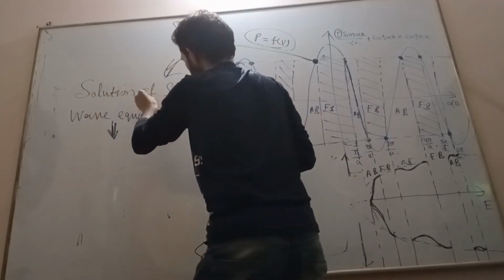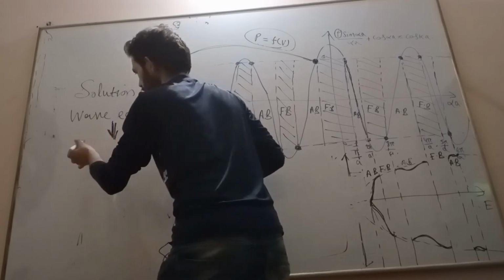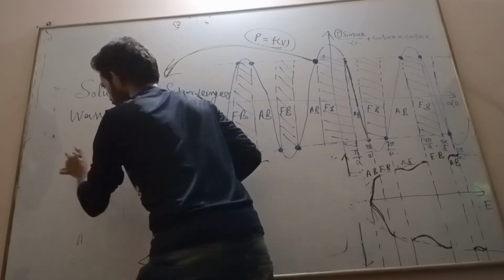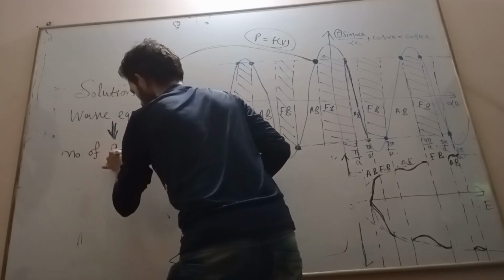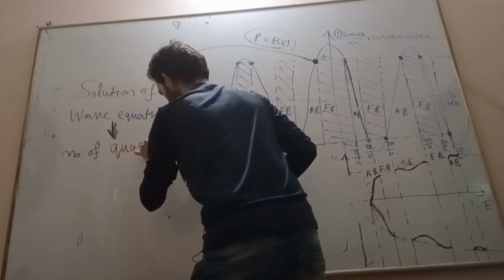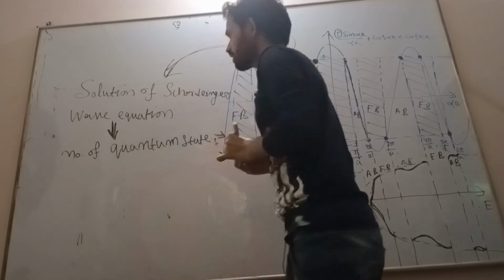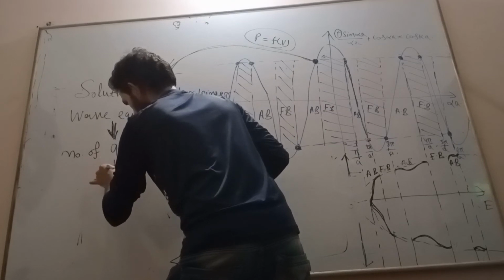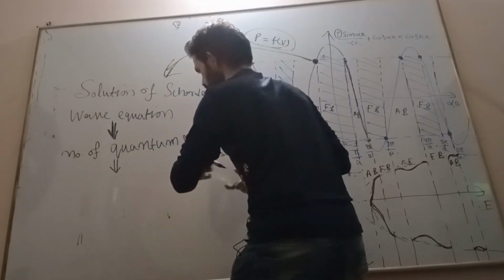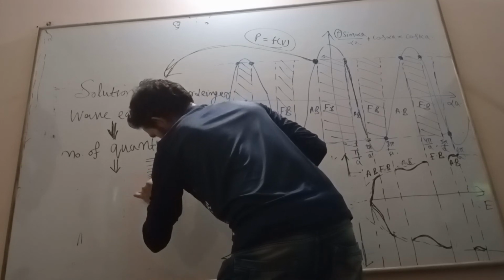This solution of the Schrodinger wave equation is ultimately implying what? The number of quantum states. Number of quantum states means the number of discrete energy levels.